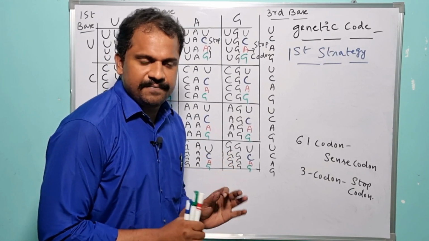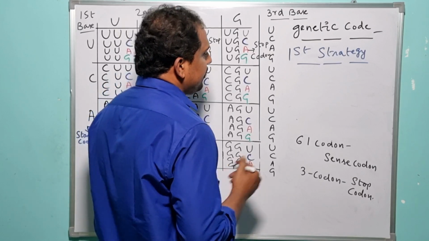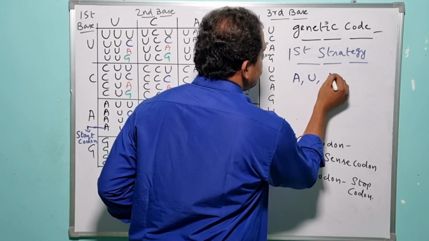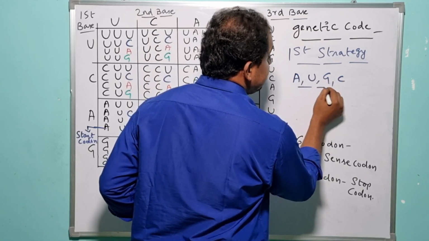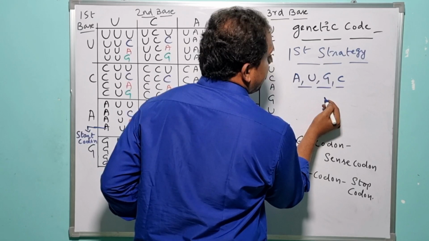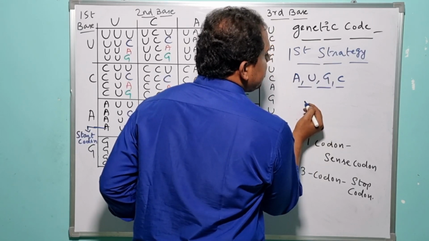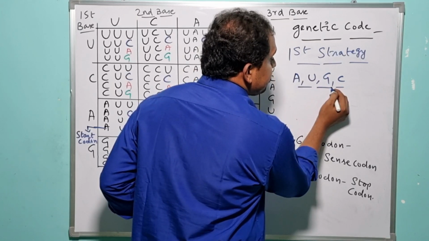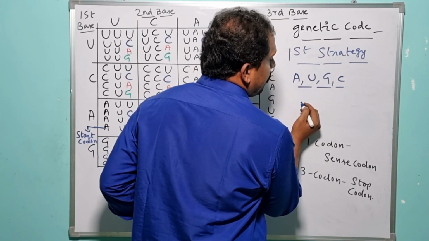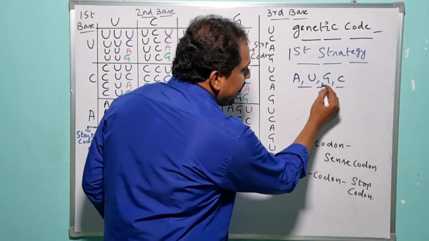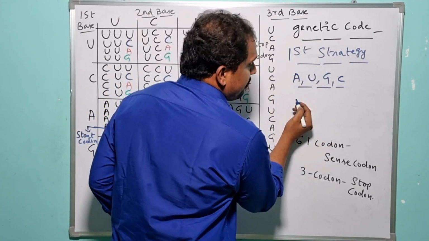Is it clear so far? So let me write it here. What are the 4 nitrogenous bases? A, U, G, C. So these are the 4 different nitrogenous bases which are present in case of RNA, right? So initially these people assumed that 4 nitrogenous bases act as one particular codon. Is it okay? 4 nitrogenous bases act as one particular codon.